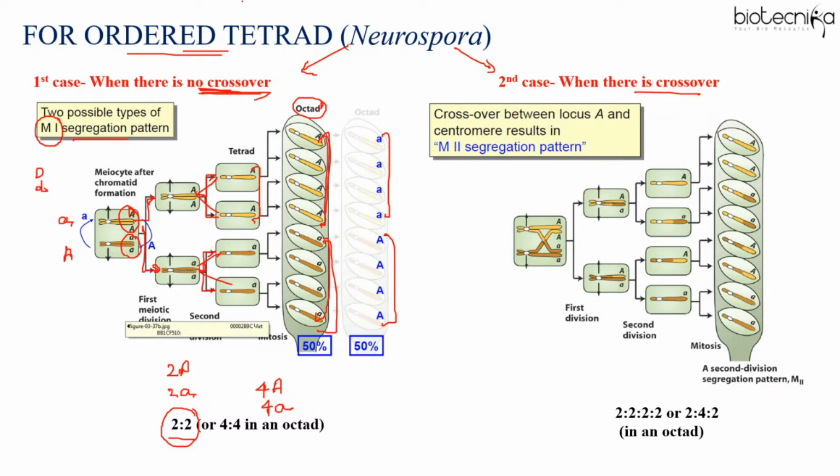However, another point you have to remember is that when there is crossing over for the allele A, you have to consider one reference point from where the crossing over is occurring. That is the centromere.